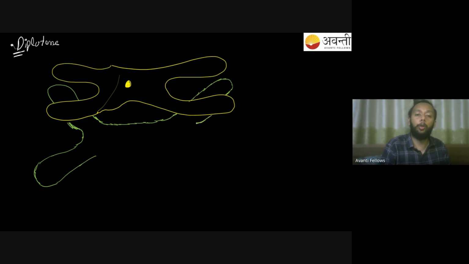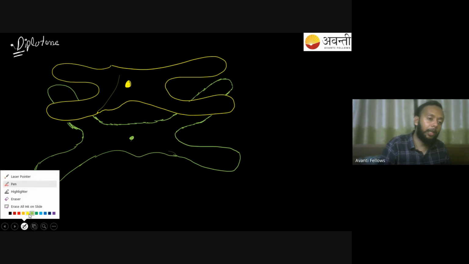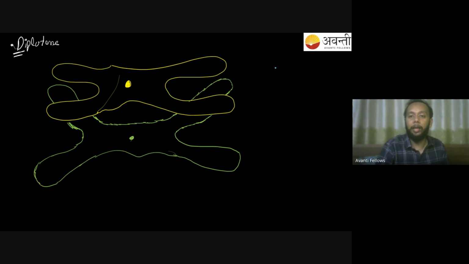From the center, the chromosomes become free. From the center, what will be happening? The chromosomes will be now free from the center. So now the chromosomes are no longer attached from the center. They are free from here. So what has happened in this? You are finding there's going to be a dissolution of synaptonemal complex. This is something you should remember.